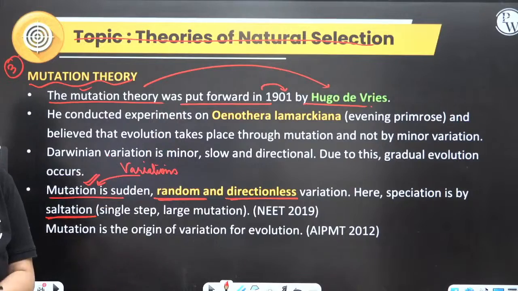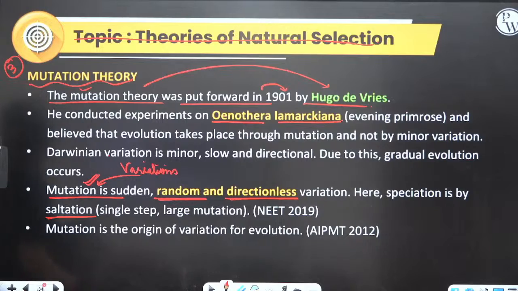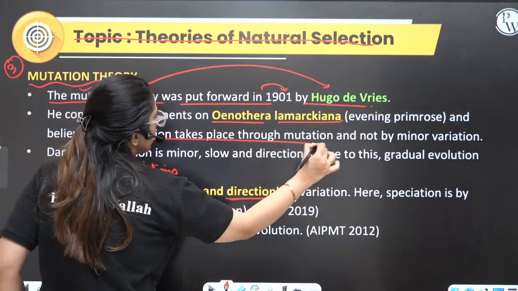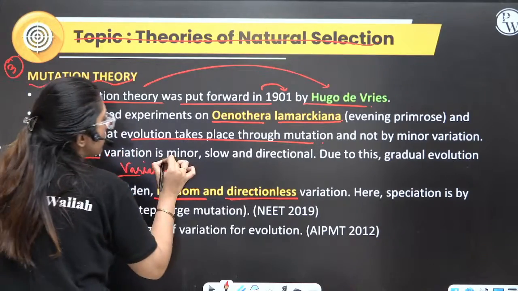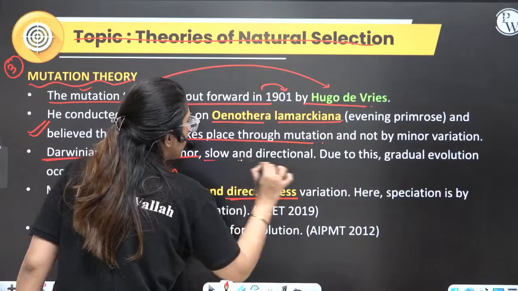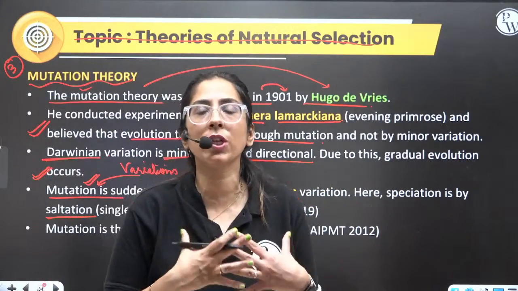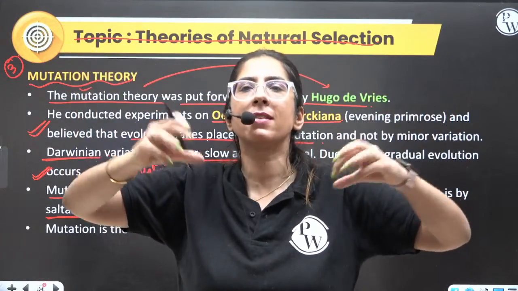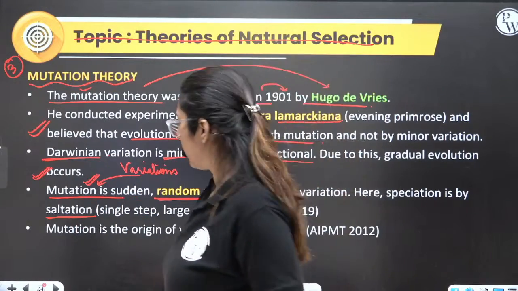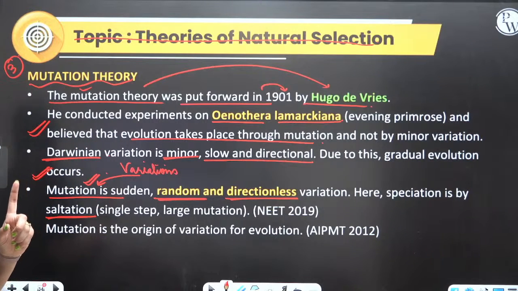Now, what experiment did he do? He did the experiment on Oenothera lamarckiana, which is the evening primrose. He believed that evolution takes place through mutation, not by minor variation. Darwin talked about minor, slow, directional variation leading to gradual evolution. But the mutation I am talking about is responsible for large, directionless, sudden changes. Is this point clear?